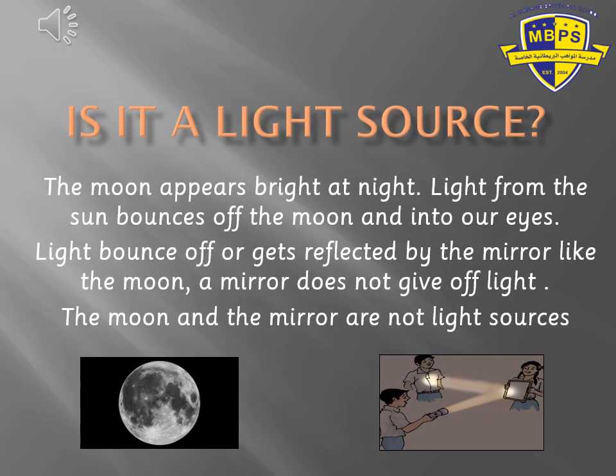Sometimes we can ask ourselves, is it a light source or not? And remember, we already explained about the moon and the mirror. Who can tell me, are they light sources or not? Very good, boys and girls. So they are not light sources. But usually in the night we can see that there is a light coming from the moon. So how can I explain that?